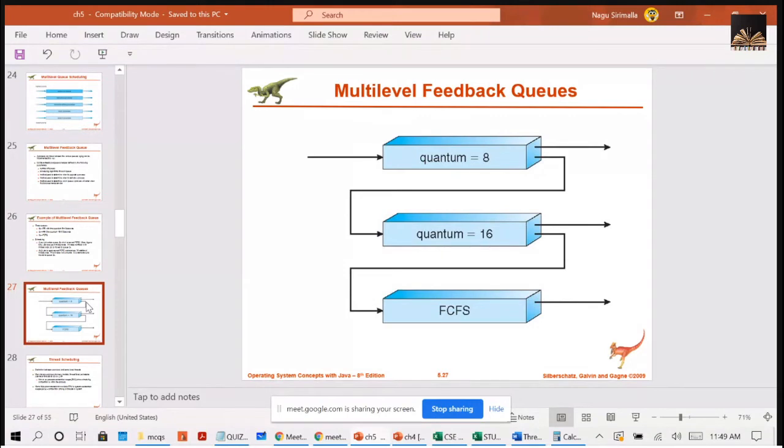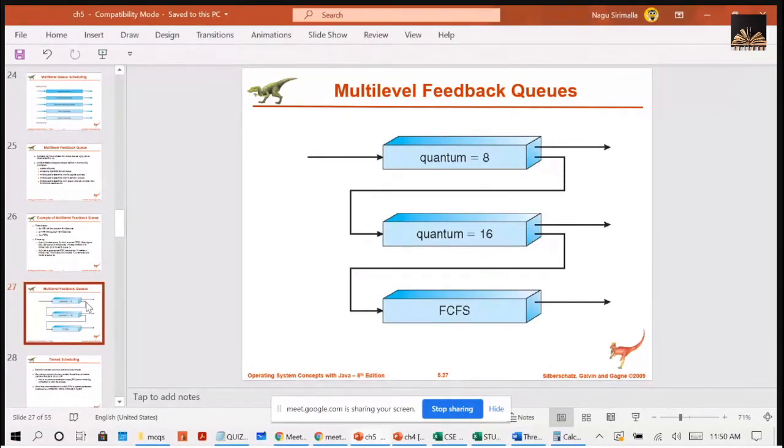Such processes will get the CPU time and they will execute very quickly, and it will go to the next process like that, right? You're getting me? Then the processes more than 8 and less than 16 will be getting the next priority.